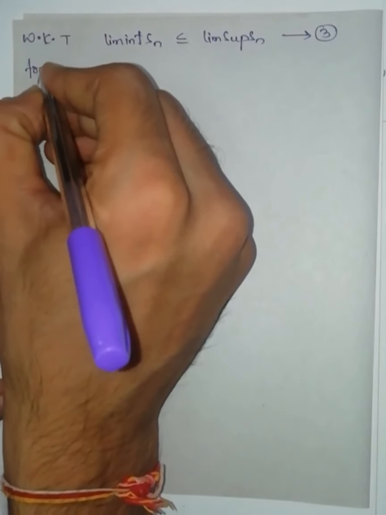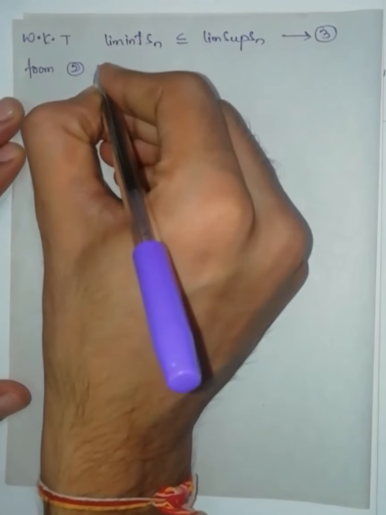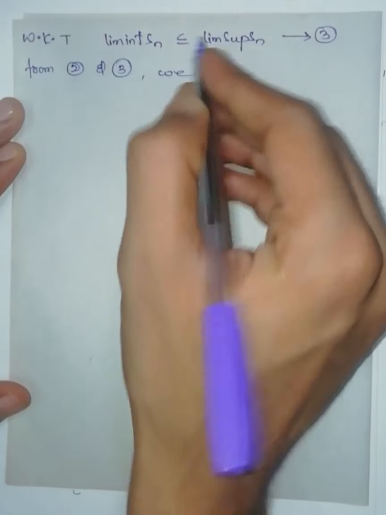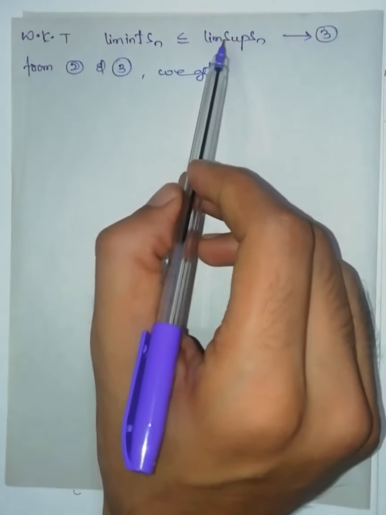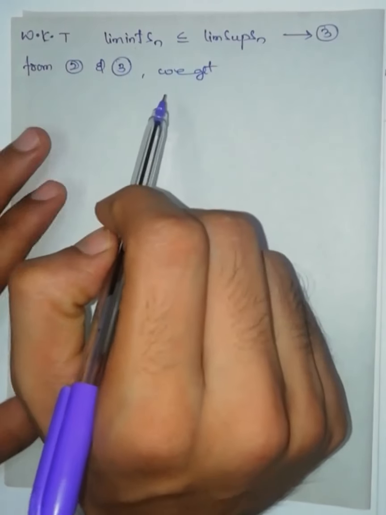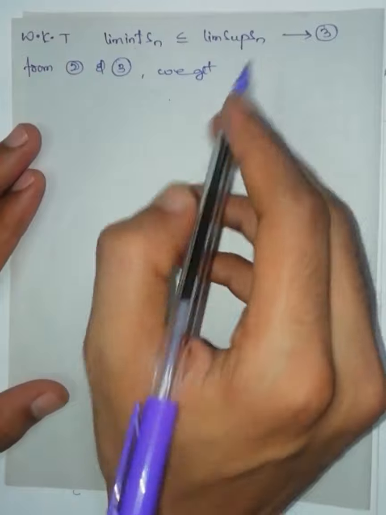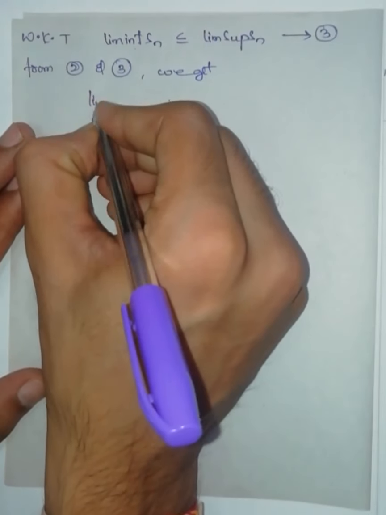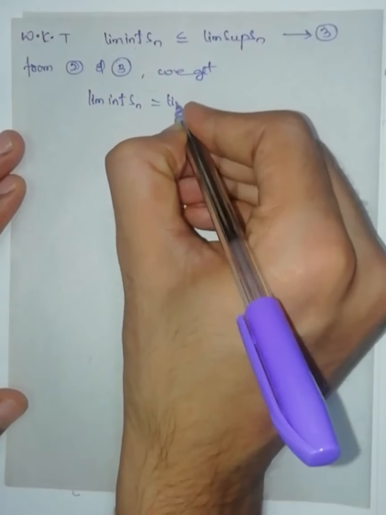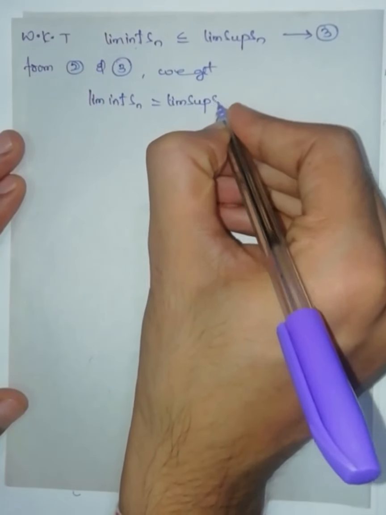Therefore, from equation number 2 and 3, equation number 2 says limit superior of Sn is less than or equal to limit inferior, and equation number 3 says limit inferior is less than or equal to limit superior. Both are possible only if limit inferior of Sn is equal to limit superior of Sn.